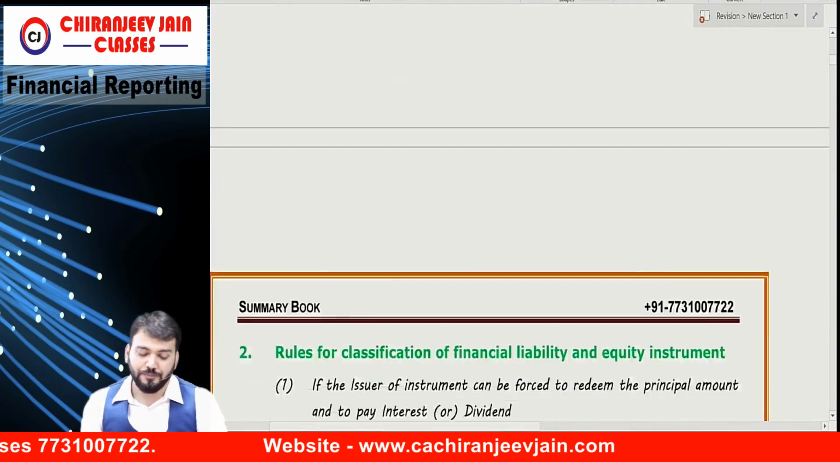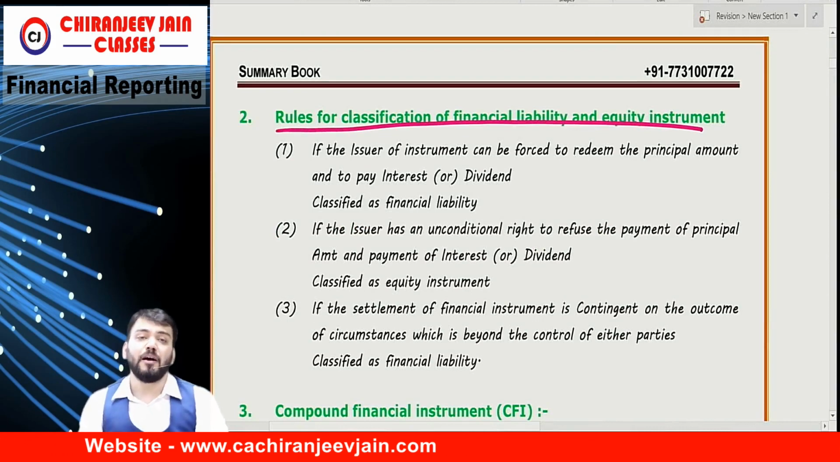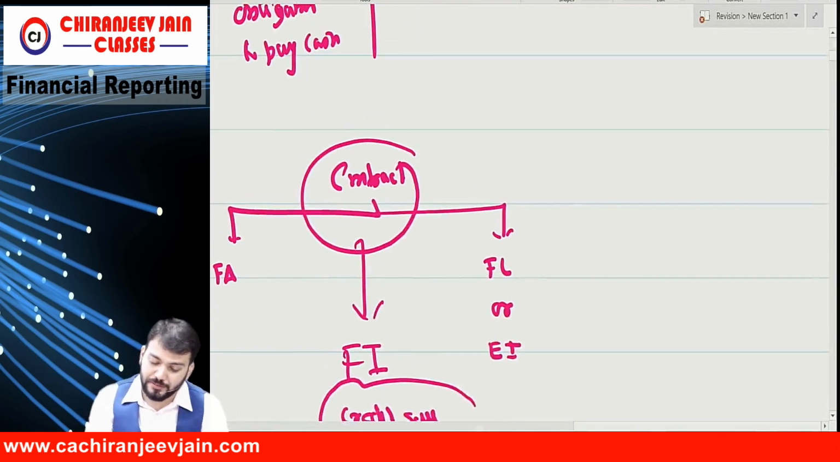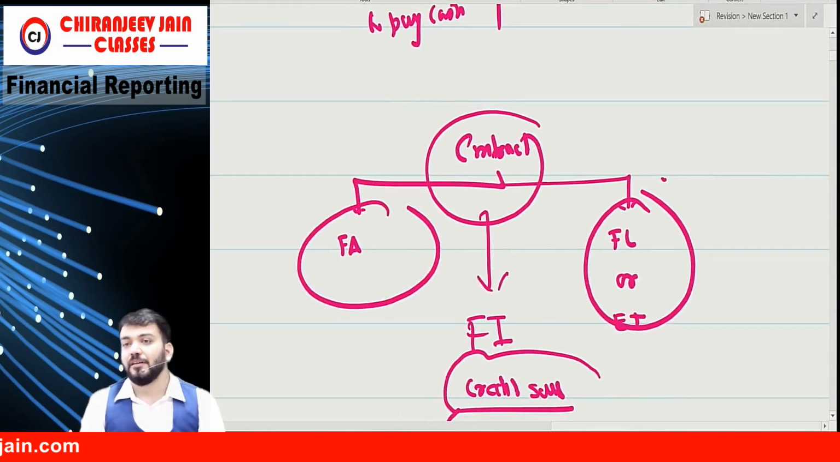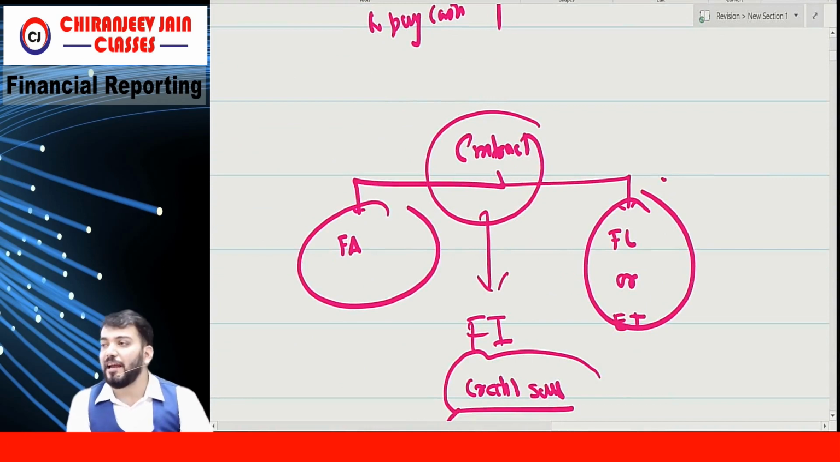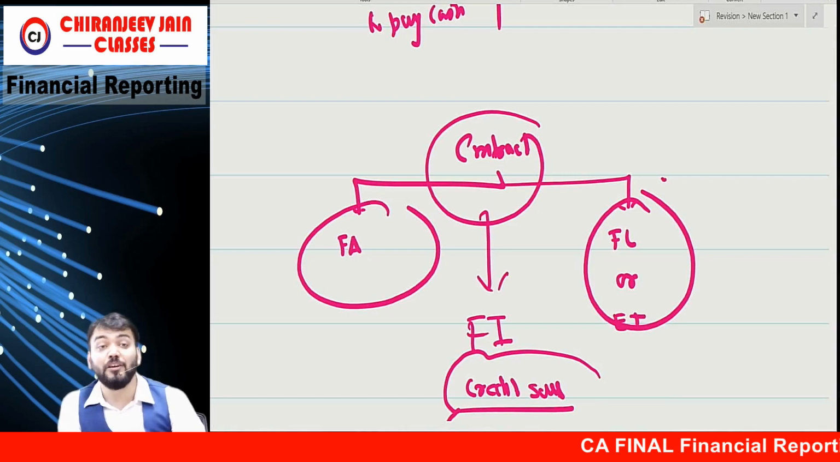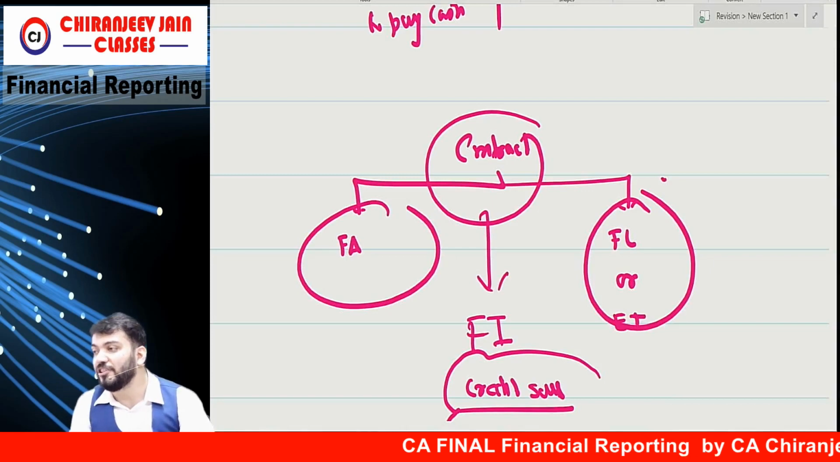Yes, sir. Now, where is the problem in this? There is no problem for financial asset. One thing we have understood: any contract which gives rise to a financial asset of one entity and a financial liability or equity instrument of the other entity will be a financial instrument.